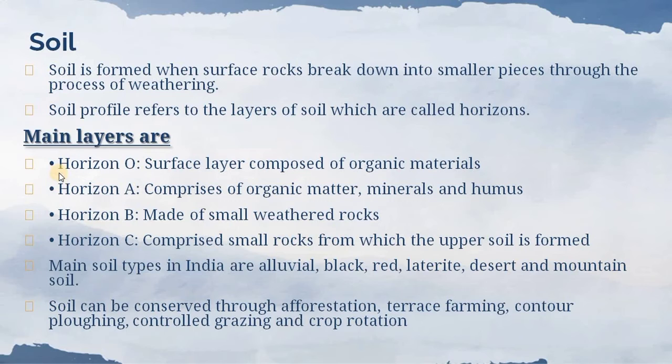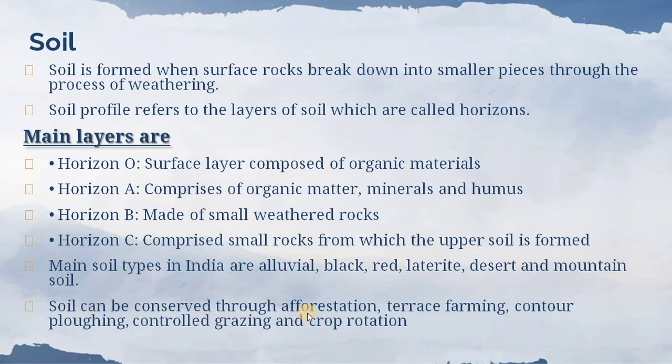The topmost layer of the soil is called horizon O, the surface layer composed of organic materials, where we plant our plants. Horizon A comprises organic matter, minerals and humus. Horizon B is made of small weathered rock. Horizon C comprises small rock from which the upper soil is formed. Main soil types of India, as I have explained, the same things are written here.